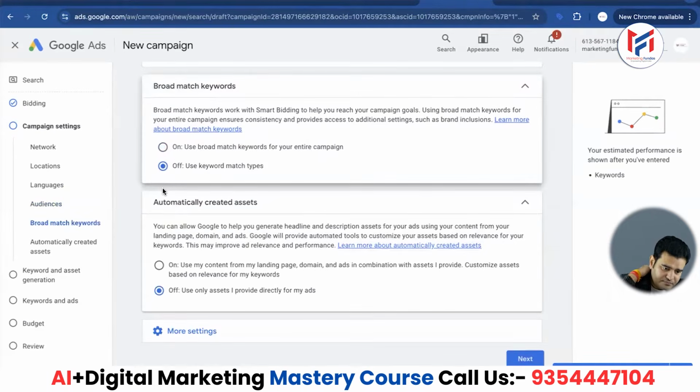Let's move forward. What is given here, friends? What are automatically created assets? It's saying use only the assets I provide directly to my ads. What do these assets mean? These are site link, call, callout or structured snippet assets, which were formerly called extensions, or site link extensions. These extensions add things to the advertisement that we are creating. They make the ads we create more visible and better.